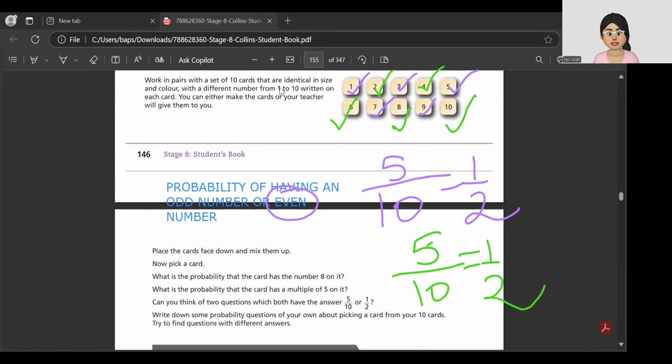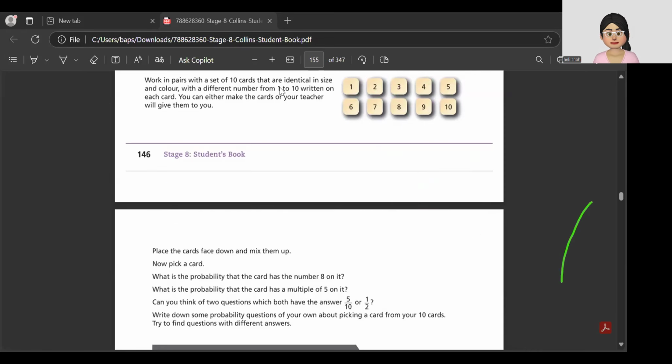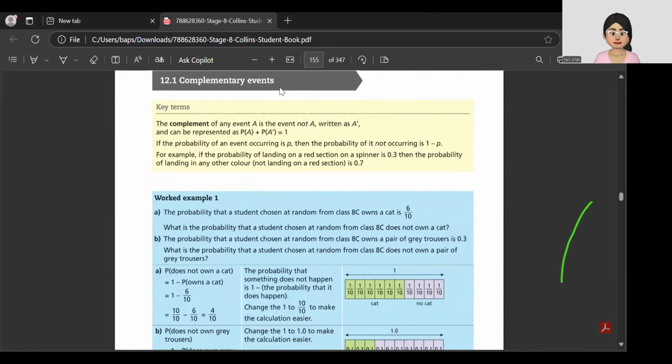Now let us quickly look at the example. Before we look at the example, let us learn what are complementary events. Now, complementary events, what is complement? It's a pair. You have learned complementary angles in grade 5. It's a pair.